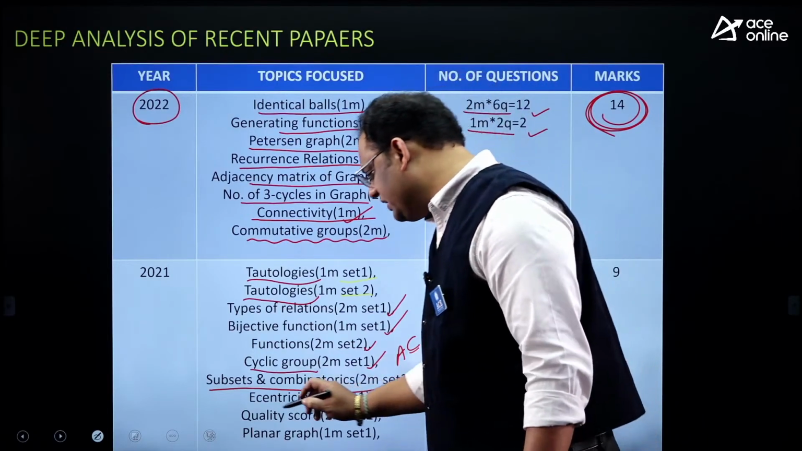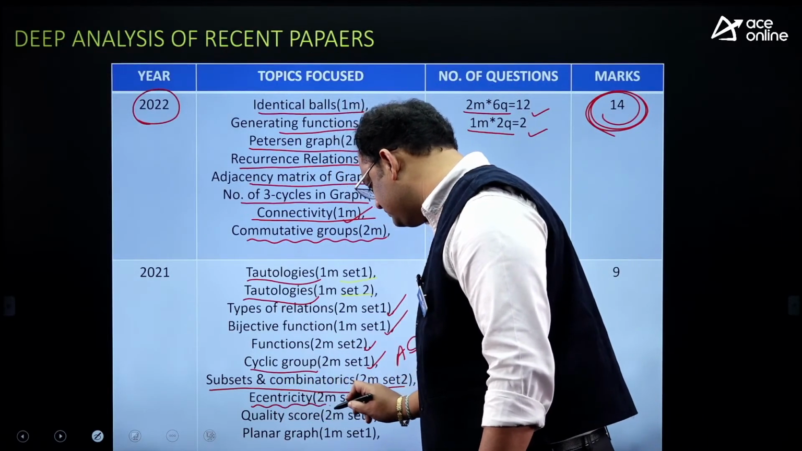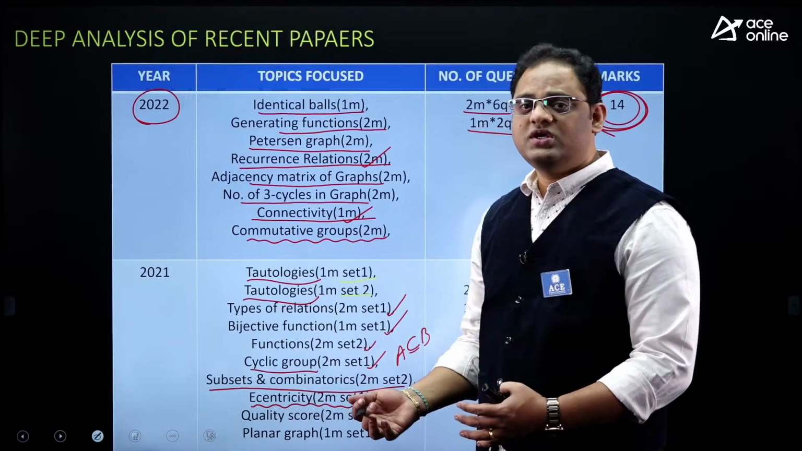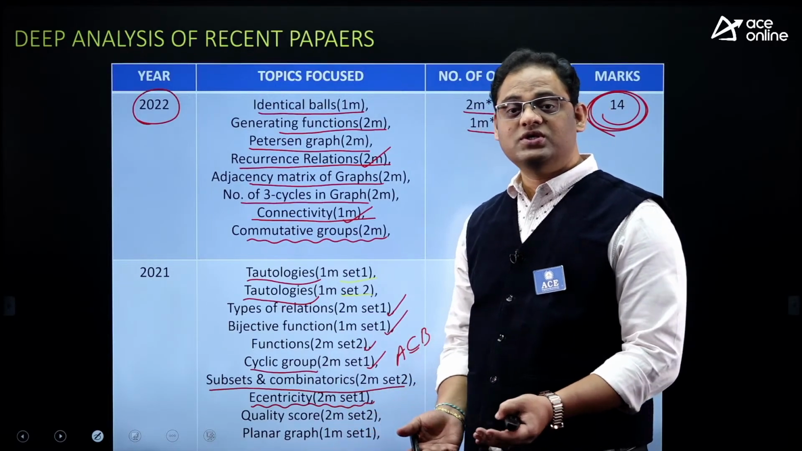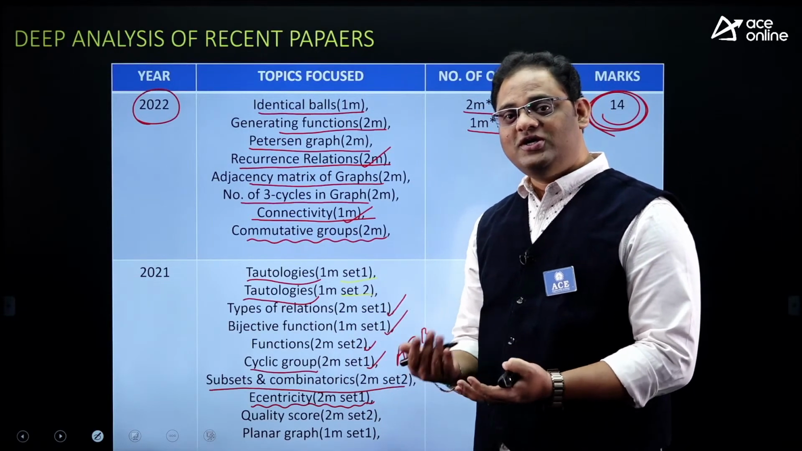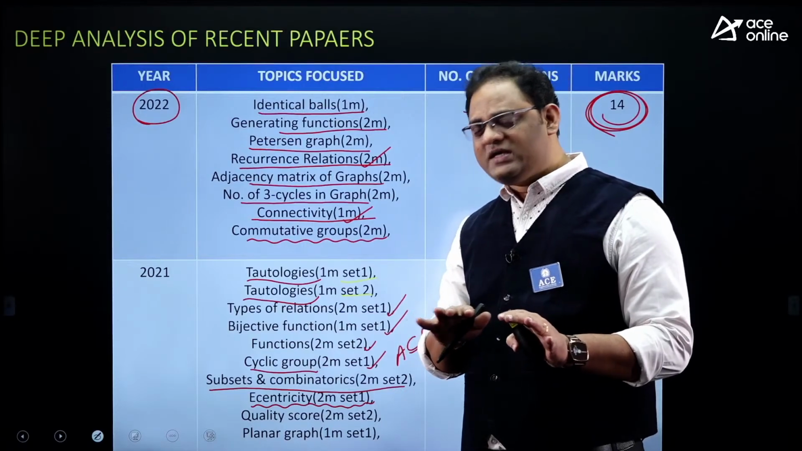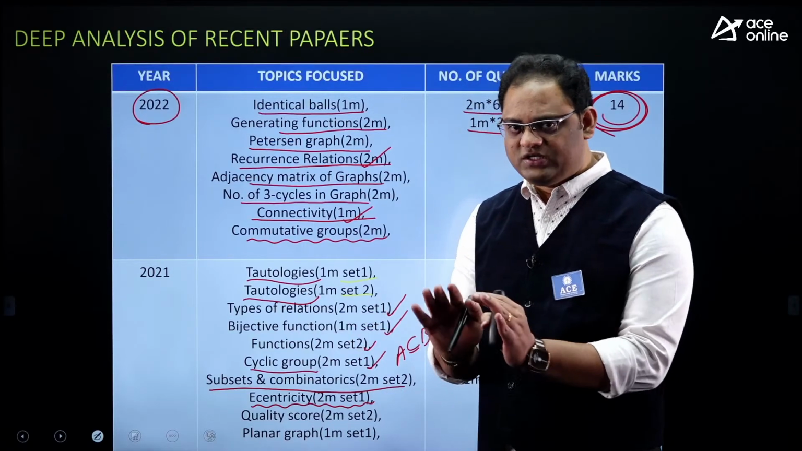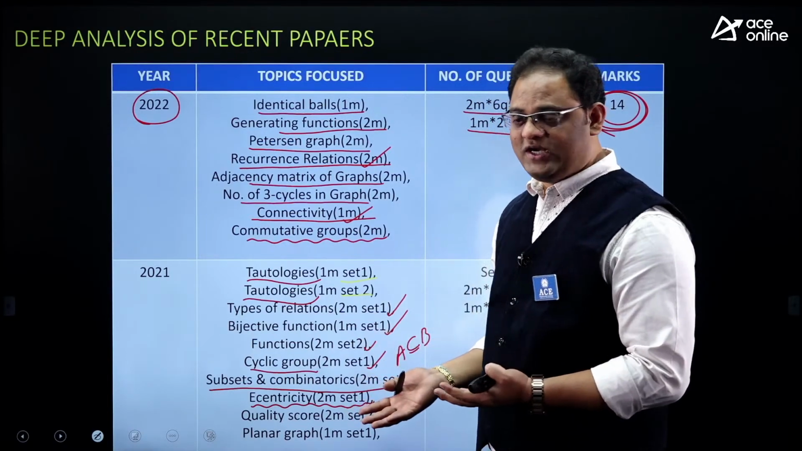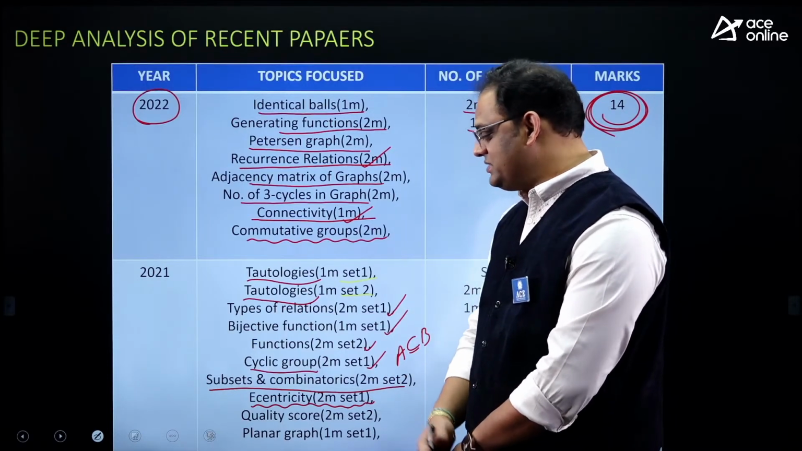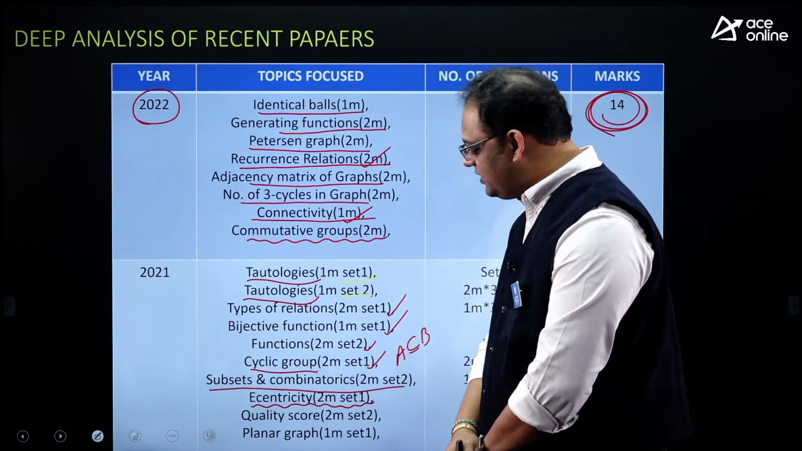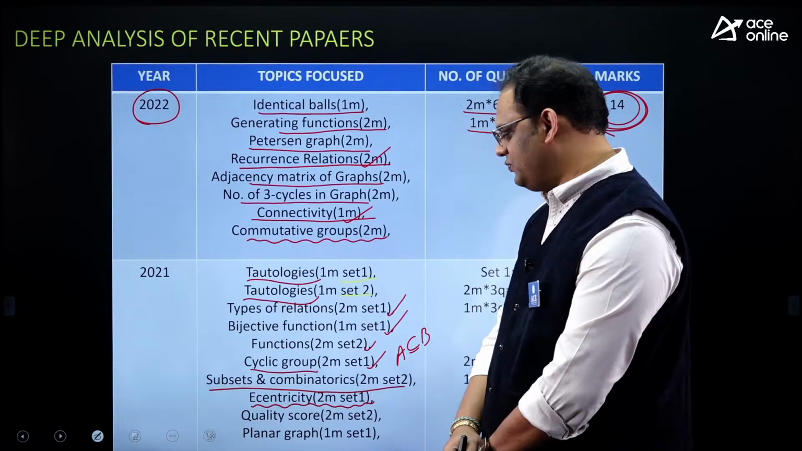And he touched a concept like eccentricity. Eccentricity concept: distance between the nodes and the shortest path available between the nodes. And in that, among the shortest paths, what is the maximum is called distances. Among all the distances, what will be the maximum, that is called the eccentricity concept. So eccentricity, diameter, radius, circumference, girth. From that concept, they framed a question in the set 1 paper.